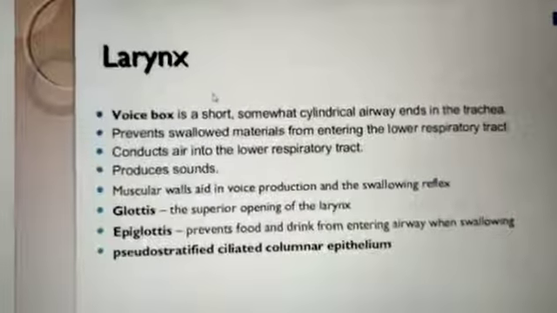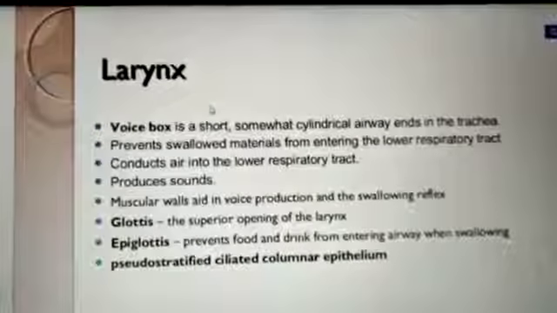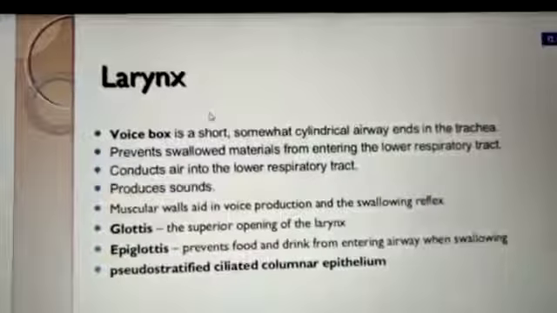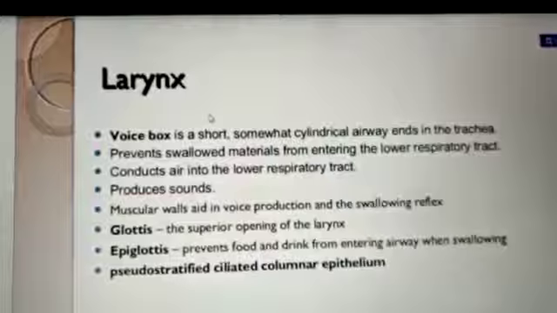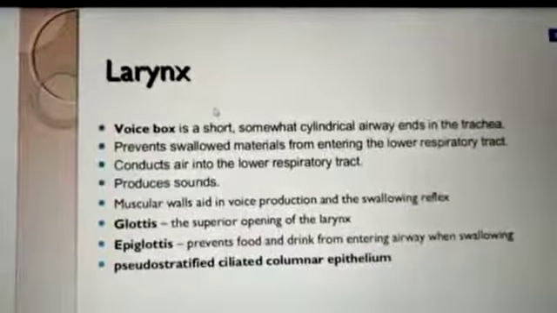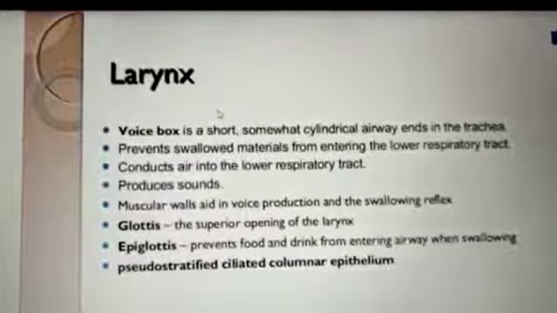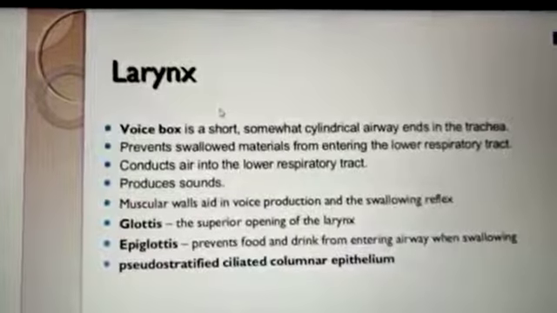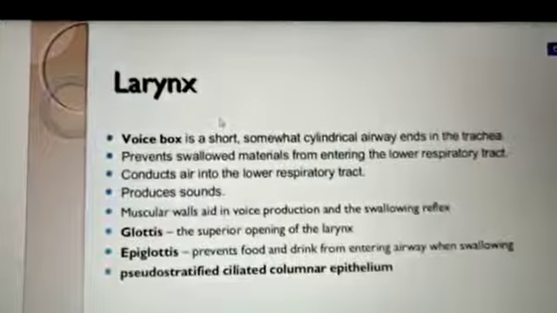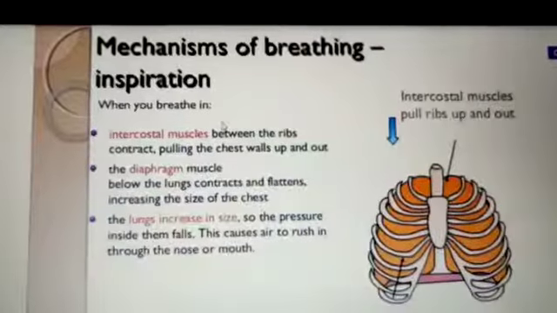Larynx. What is the larynx? The larynx is nothing but a voice box. It is a short, sometimes cylindrical airway that ends in the trachea, prevents swallowing material from entering the lower respiratory tract, conducts the air into the lower respiratory tract, and produces sound. It contains the glottis, so while food is passing through the digestive tract, the glottis is covered by a flap-like structure, the epiglottis. It covers the respiratory tract.